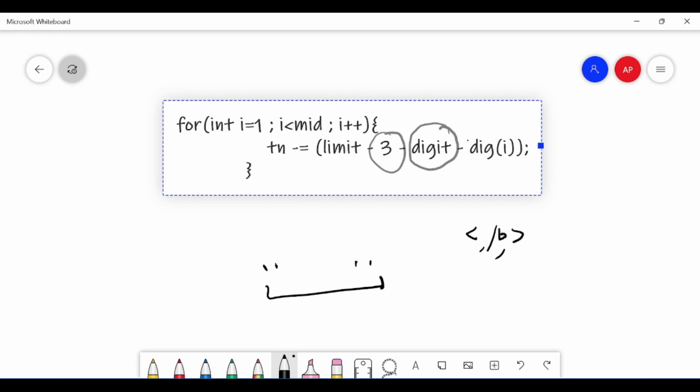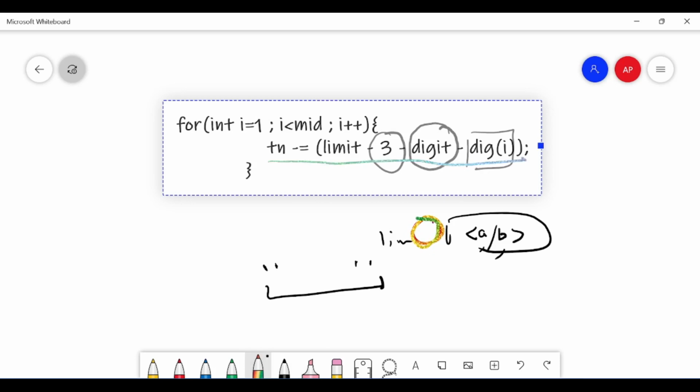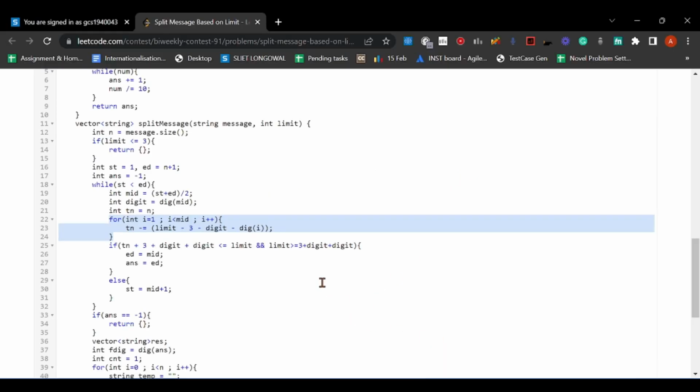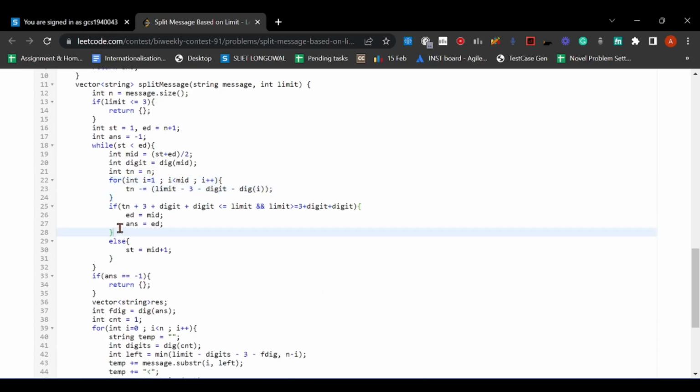Okay, now dig I, the current position, which is a, so dig I will be a here. Now limit is the size of the string, so limit minus this will give me the length of this part, which is of string message. I am subtracting that from tn, so my left part of message is tn. I am doing this for all the strings except the last one, and for the last one I am doing this.